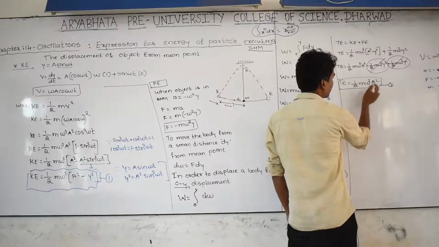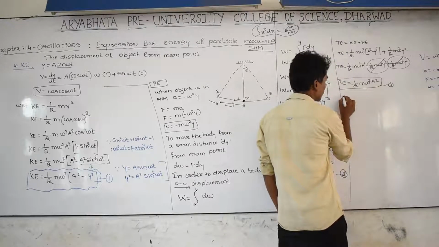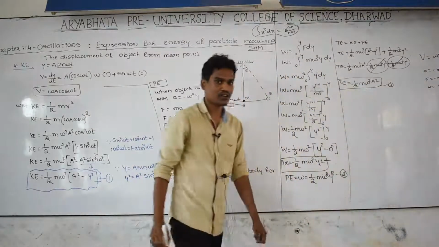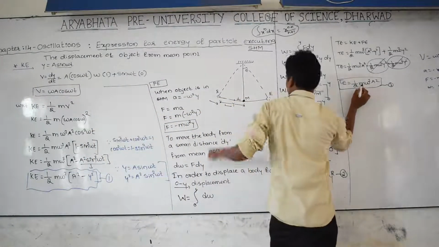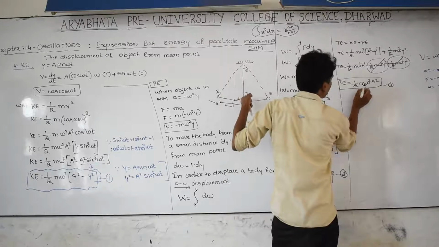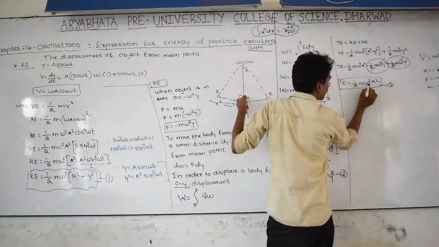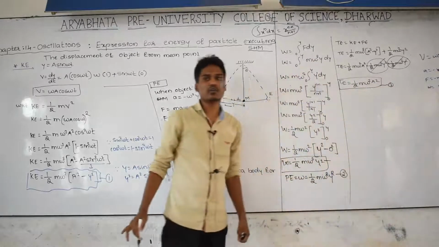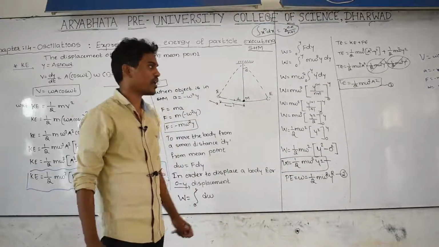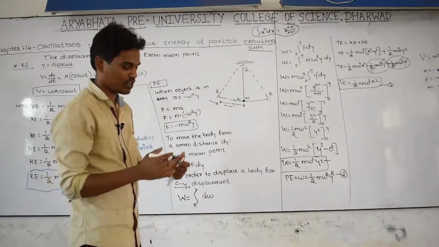All the other terms are constants. Therefore total energy is always a constant. The mass of the body executing simple harmonic motion, its frequency or angular velocity, and this amplitude, by using this equation it is possible to find the total energy of the particle executing simple harmonic motion.